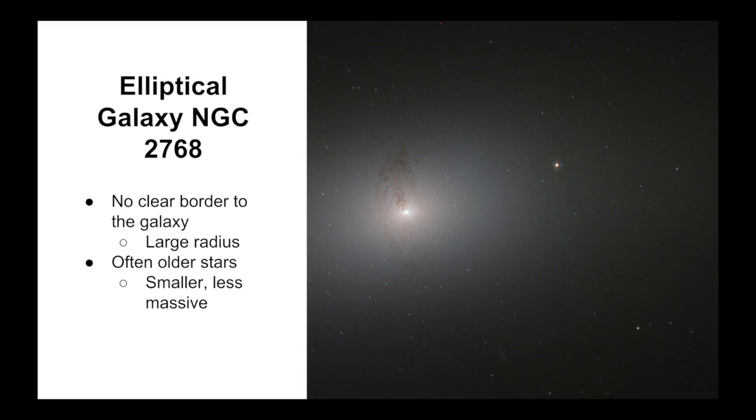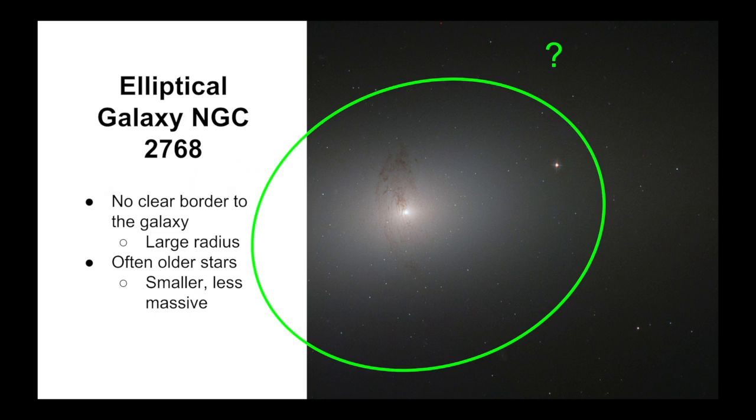Elliptical galaxies, on the other hand, tend to have older and smaller stars, since they tend to be redder. Also, they have no clear border to the galaxy. Therefore, we can assume that elliptical galaxies tend to have smaller masses, but larger radii.